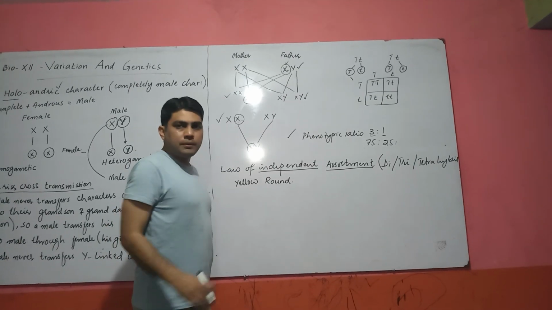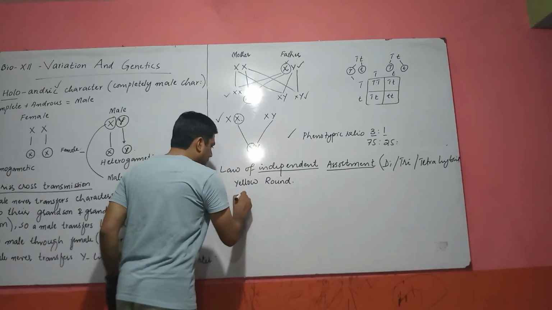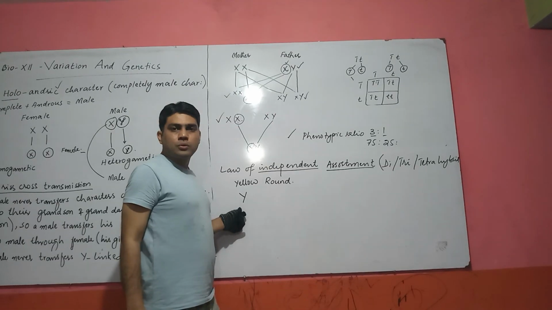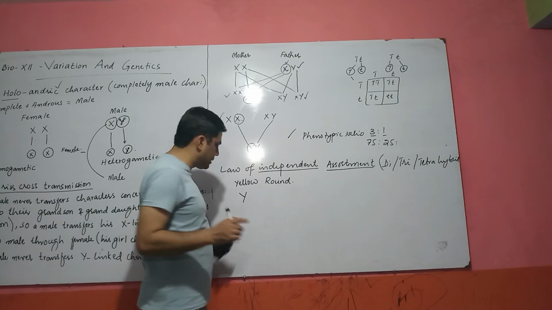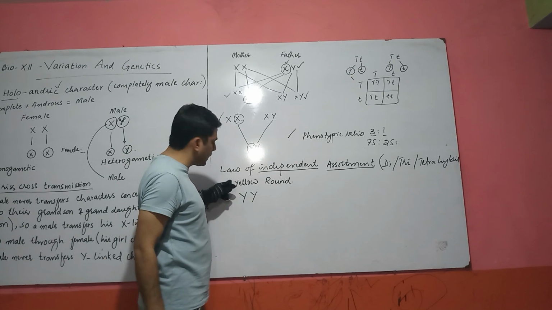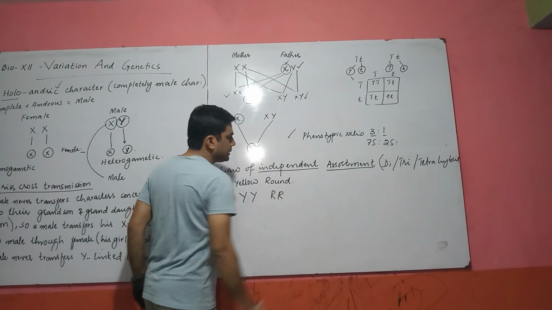As you know, we indicate a dominant character with a capital letter. For example, yellow is indicated by a capital Y. And as you know, a single organism contains two copies of a single gene. That is called an allele. For example, two alleles for this character and two alleles for this character.